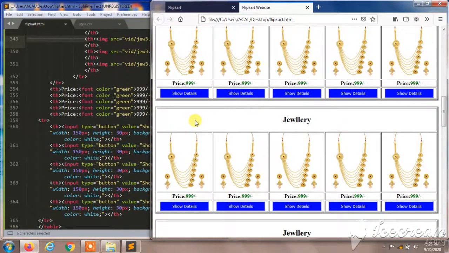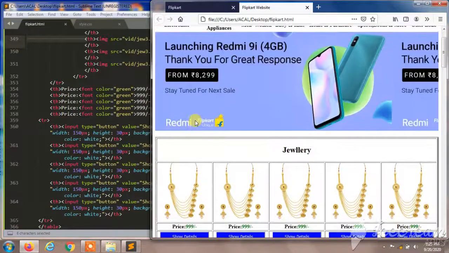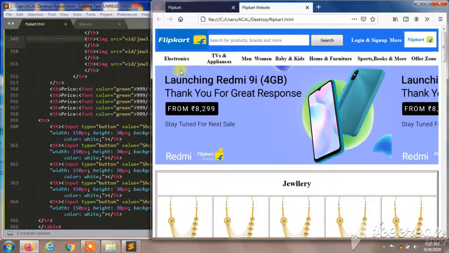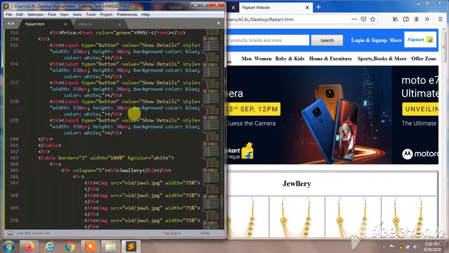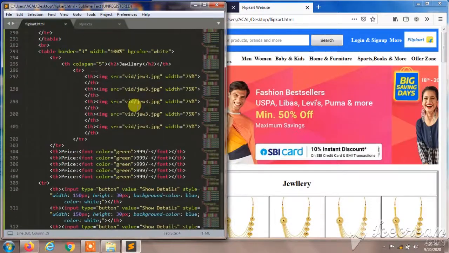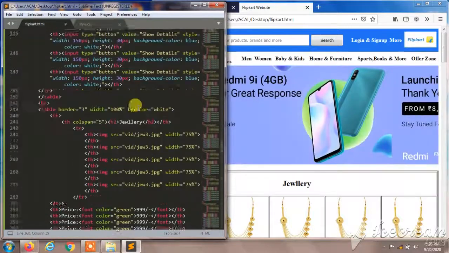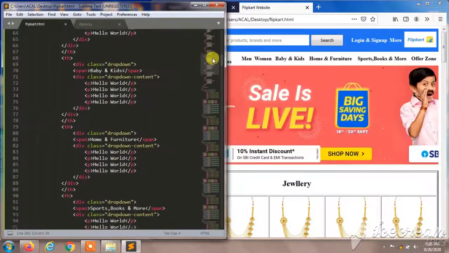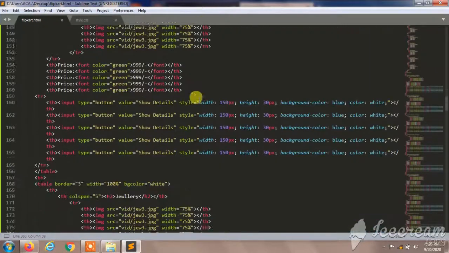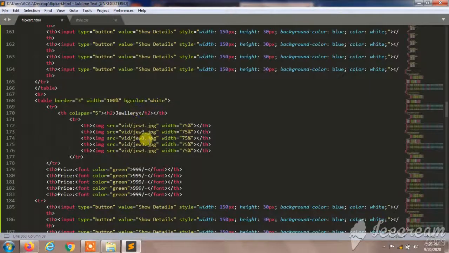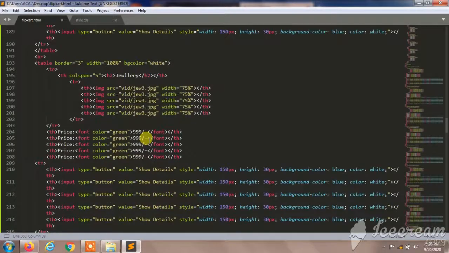So we are going to do some more changes over here, and I am going to change my image names. I'm going to change the names first.